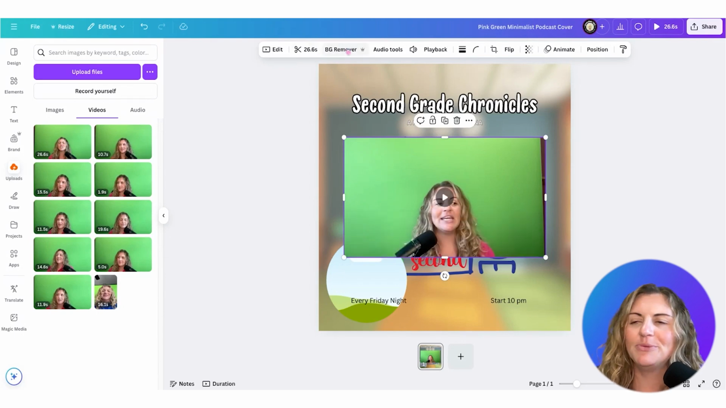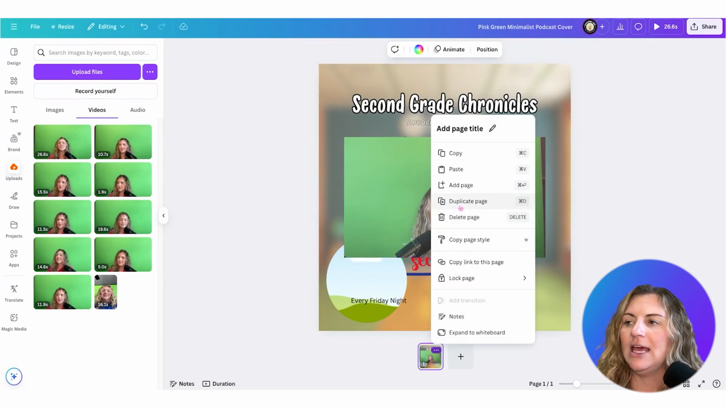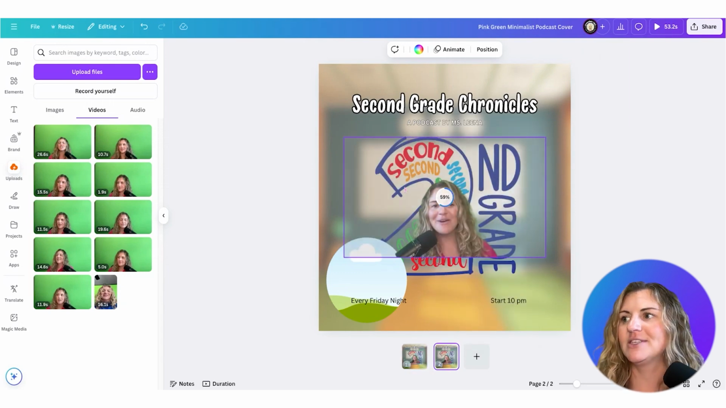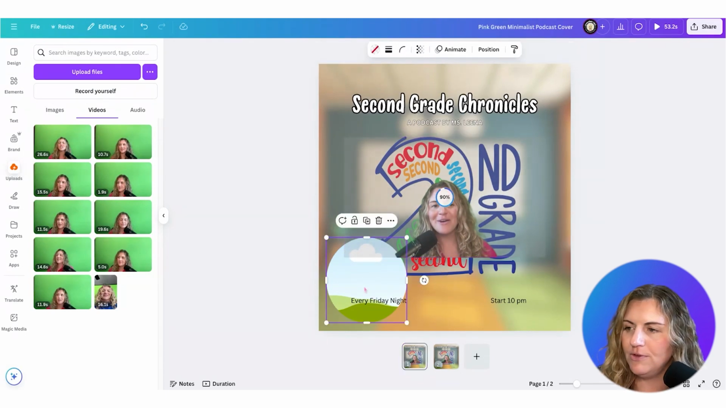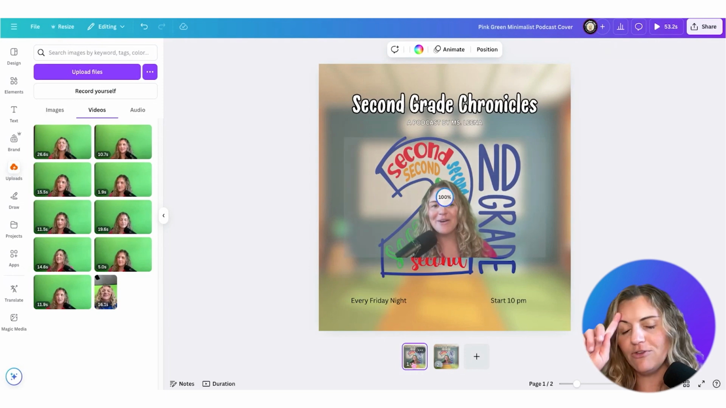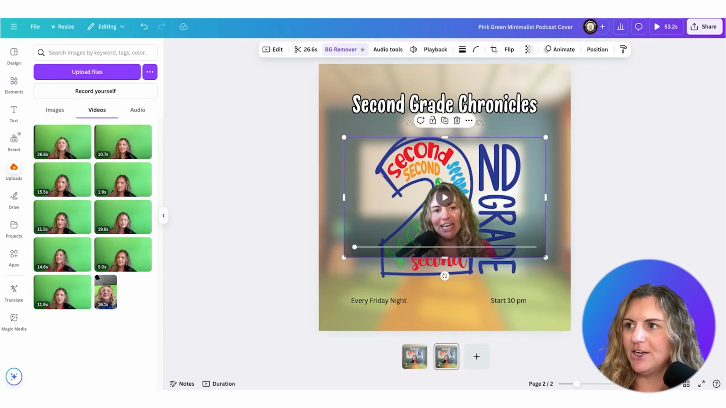Okay, so we have that there. And now what I'm going to do, because I like to be fun, is remove the background and duplicate this page. You don't have to do this, but I am doing this in this instance. Once this is finished, I'm going to remove the background, remove this frame, and remove myself once this happens. I'm going to remove this frame and you'll see I'm here on the page.